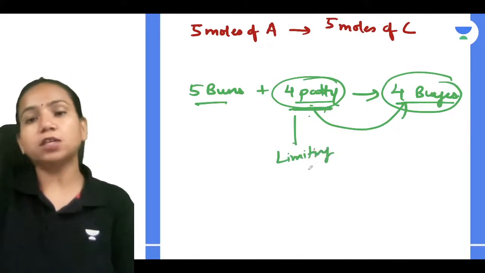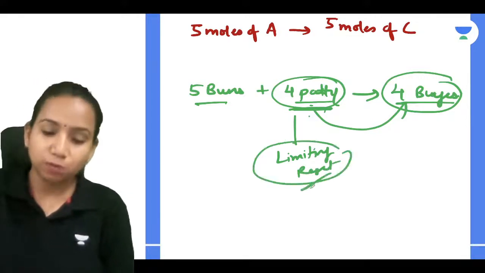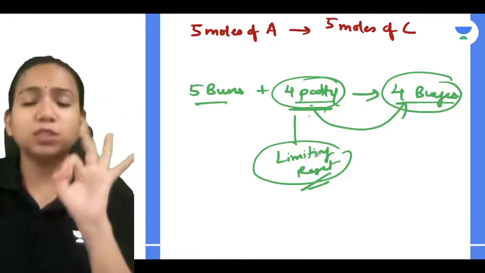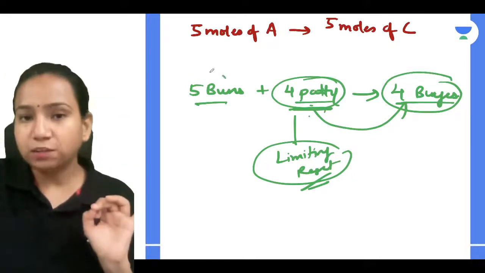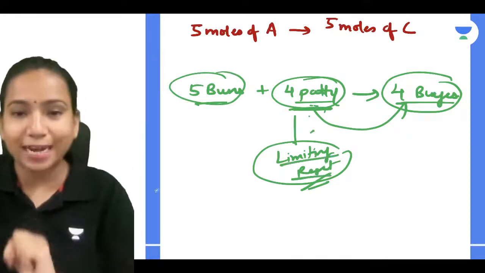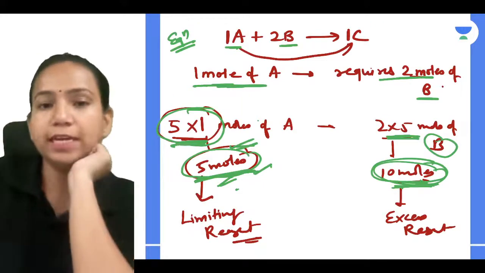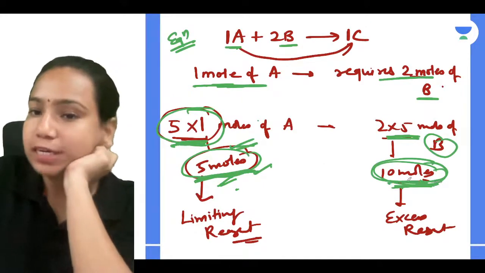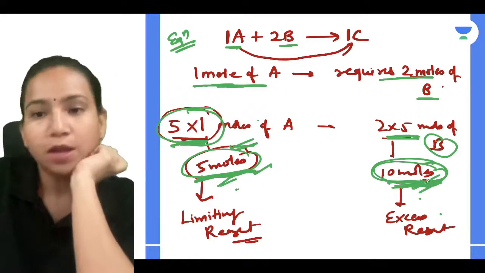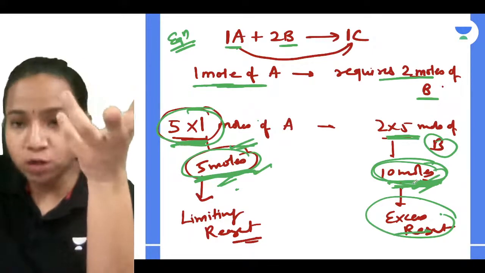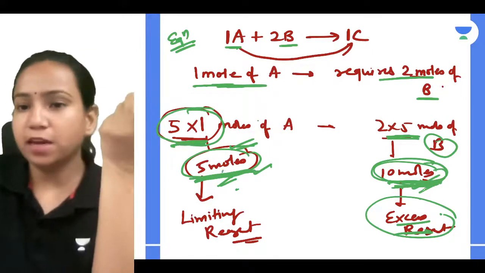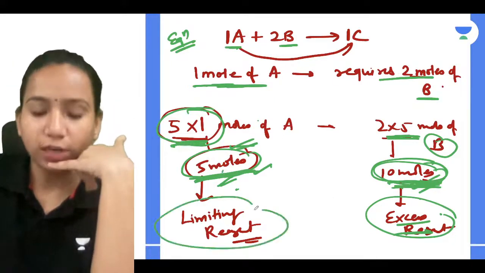So how much product will be formed is always decided by the limiting reagent, which is nothing but the substance given in less quantity than required. For 5 buns you require 5 patties, but it is given less, so this is my limiting reagent and this only is going to decide. Now what you can relate, with 5 moles you require only 10 moles, but in the question it is given to me as 12 moles. So 12 moles is more than the 10, which means this is more than required. So this is your excess reagent, but this is given less in comparison to B. So obviously this is your limiting reagent.